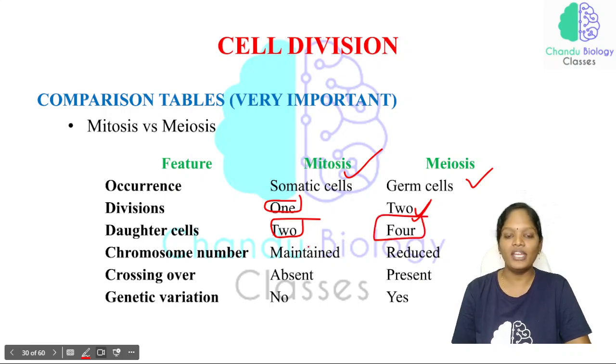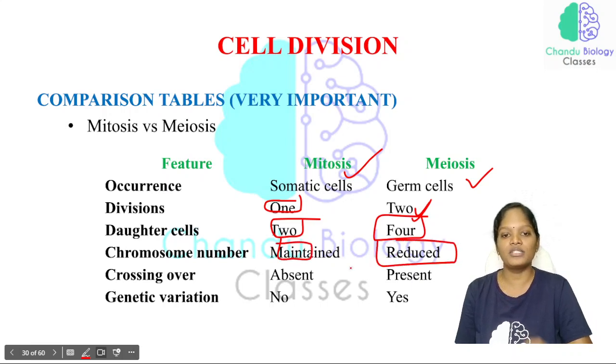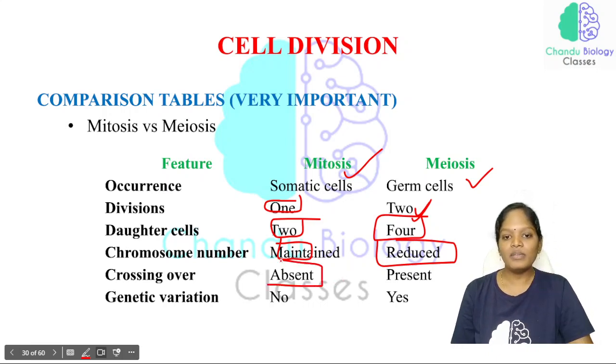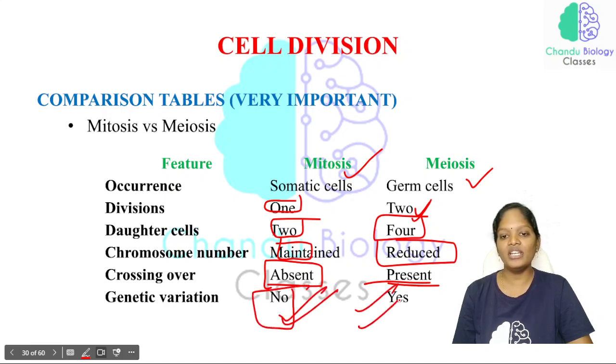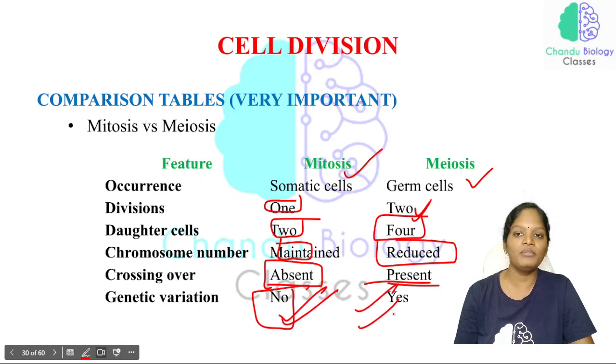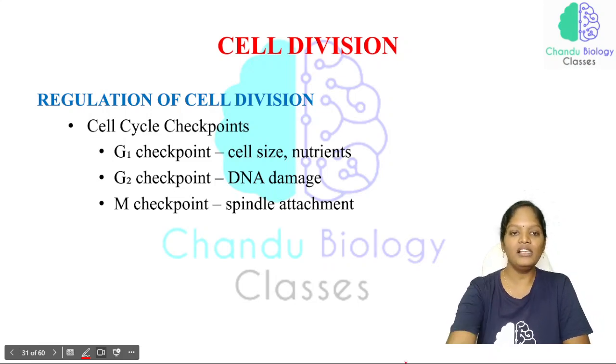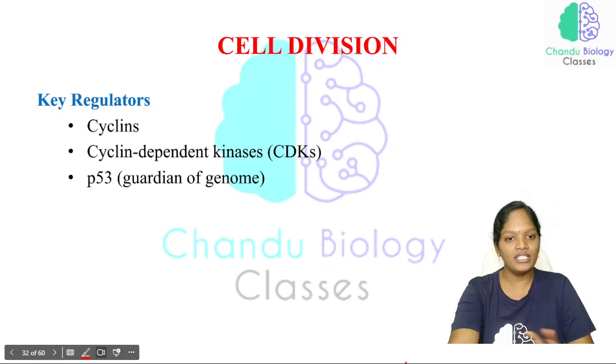That is 4 haploid cells. In mitosis the chromosome number is maintained throughout the division, but in meiosis the chromosome number is reduced. Crossing over is absent in mitosis, and in meiosis crossing over is present. There is no genetic variation in mitosis, but in meiosis variation occurs. With respect to the cell cycle, all of that was discussed in yesterday's class itself. Kindly go through it.